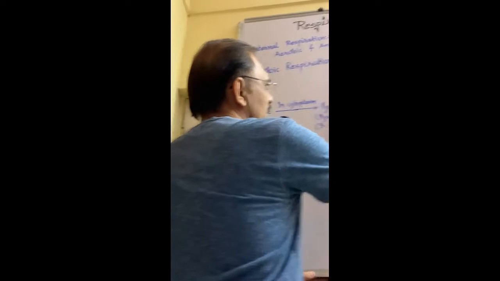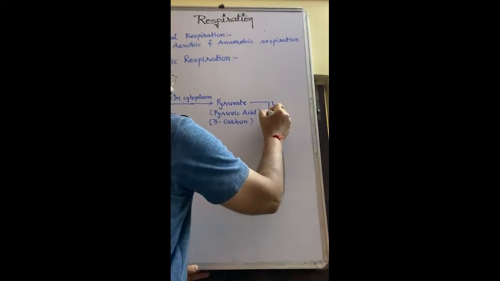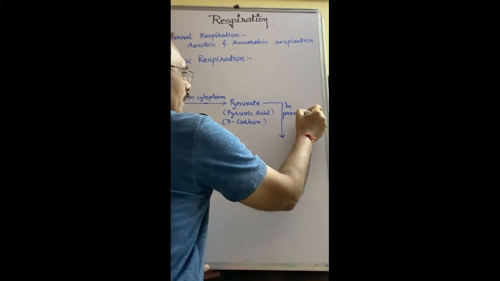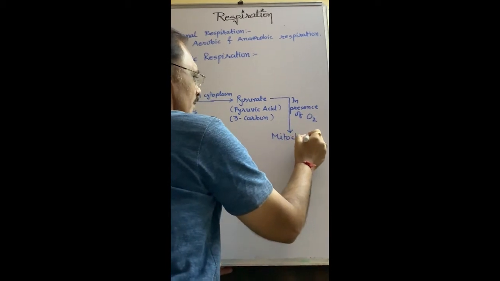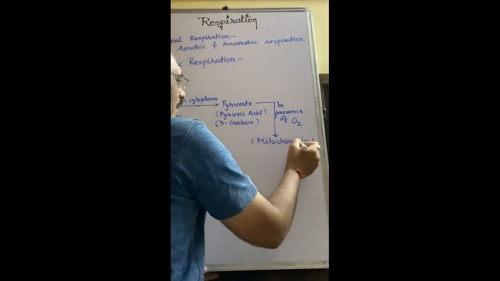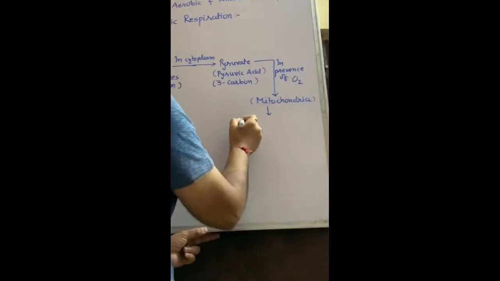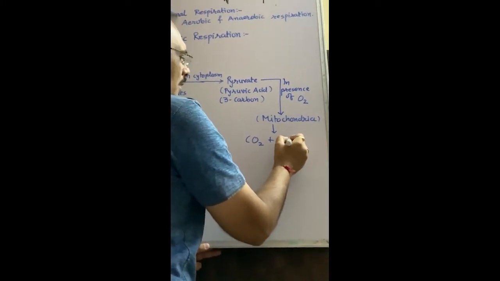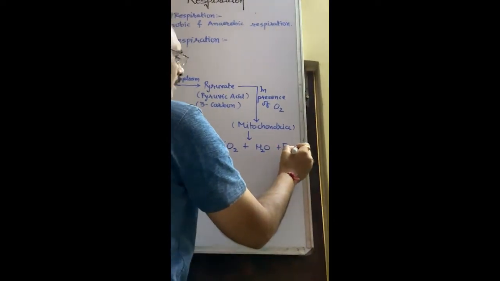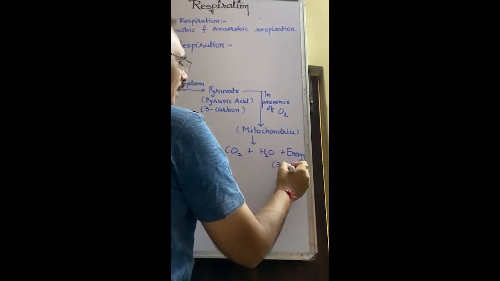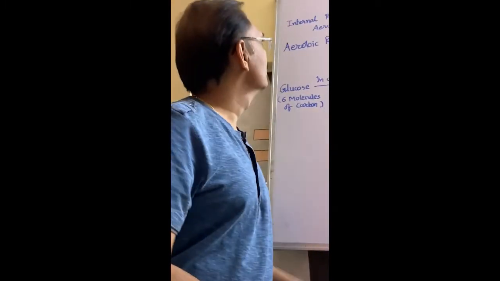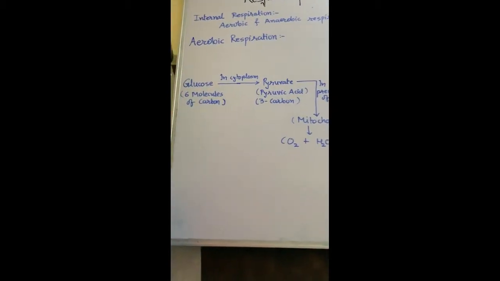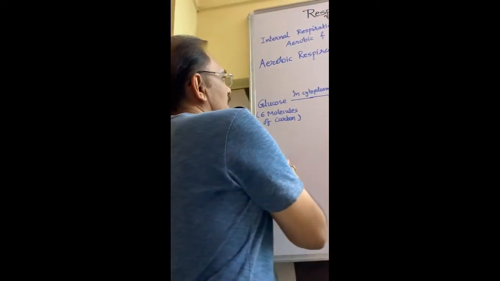And in presence of oxygen, that is in mitochondria, inside the mitochondria, it produces carbon dioxide, water, and a high amount of energy. I told you that 38 atom of ATP energy is produced. This reaction takes place in aerobic respiration. Now see what happened during anaerobic respiration.